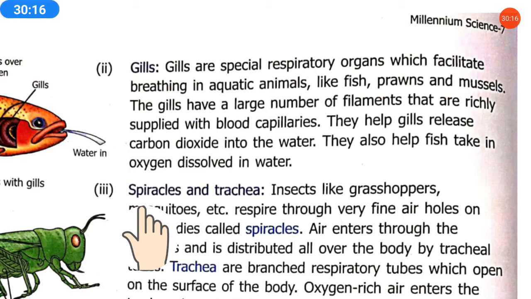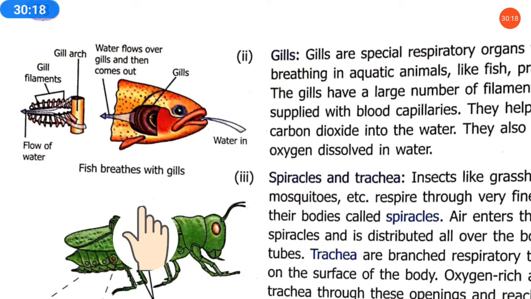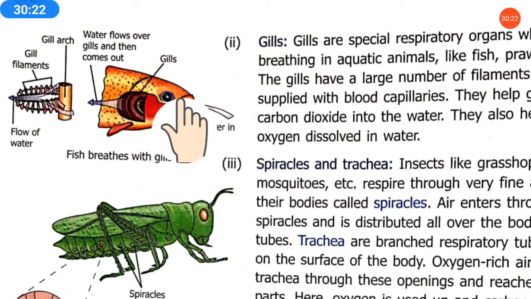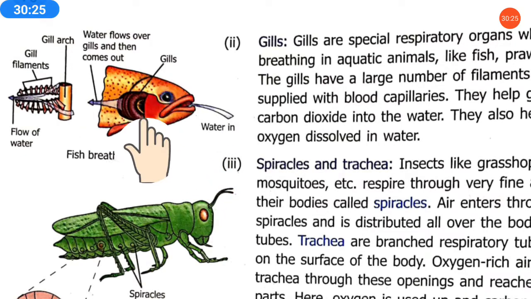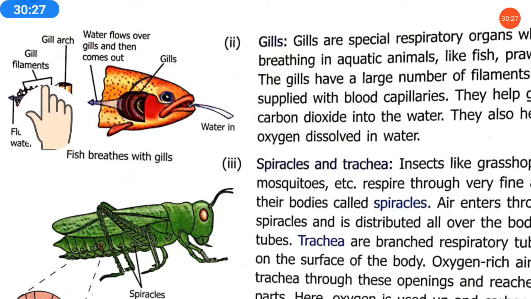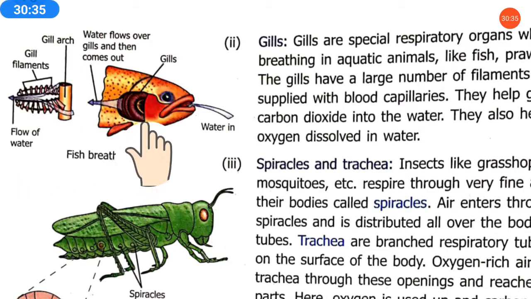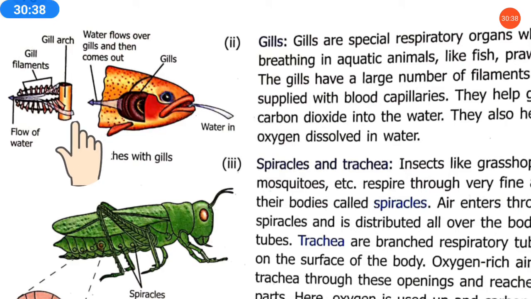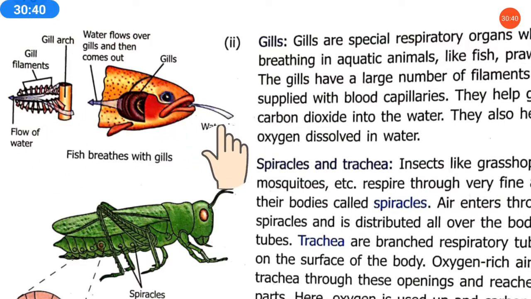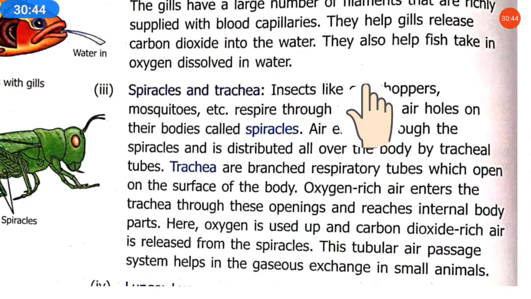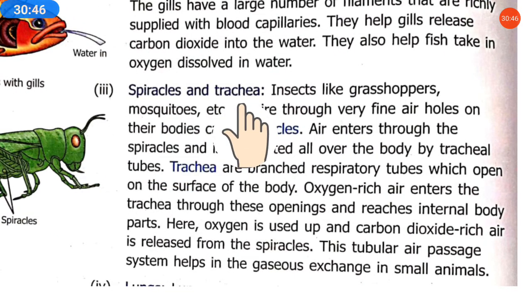Okay. See, fish breathe with gills. When water goes in, it goes into the gills, and in the gills these small blood capillaries are there, so the oxygen is absorbed in these blood capillaries, and these blood capillaries then carry the oxygen to their whole body, and through there only carbon dioxide comes out and is released in the water. The next special organ for respiration is spiracles and trachea.